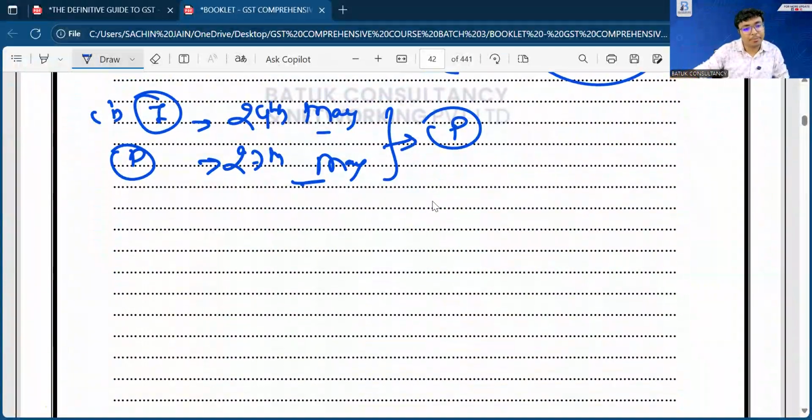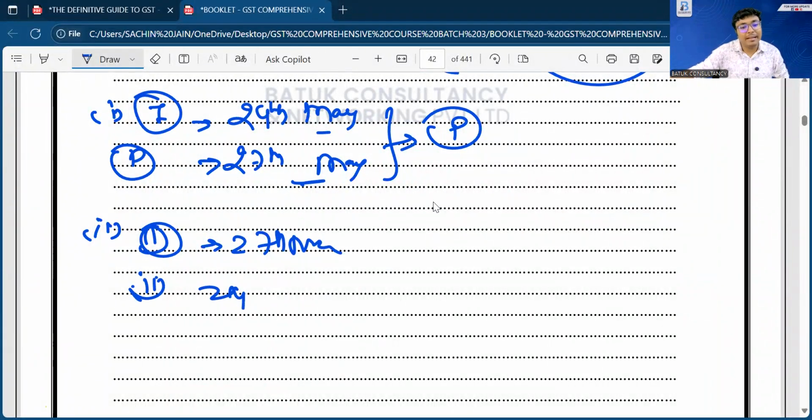Next scenario, in which we will also test the above golden principle. Suppose in the same case, your invoice date is 27th of May, that is after the change in rate of tax, but payment is on 24th of May. In that case, your time of supply will be invoice or payment, whichever is later, that is 27th of May.